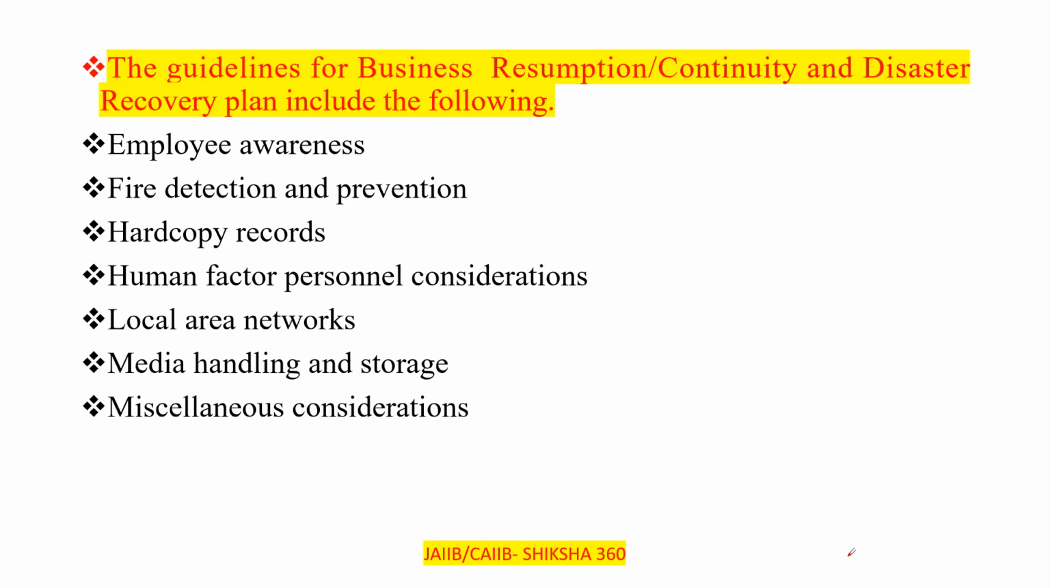The next point is what are the guidelines. The guidelines for business continuity and disaster recovery plan include the following things, which we will discuss one by one. First, employee awareness. Second, fire detection and prevention, hard copy records, human factor personnel considerations, local area network, media handling and storage, miscellaneous considerations.